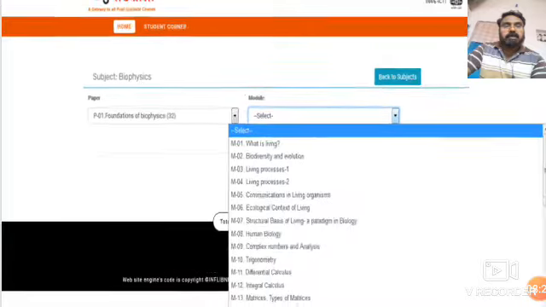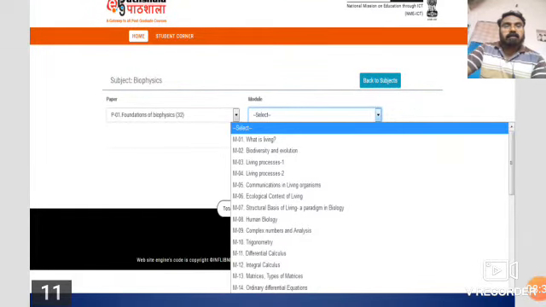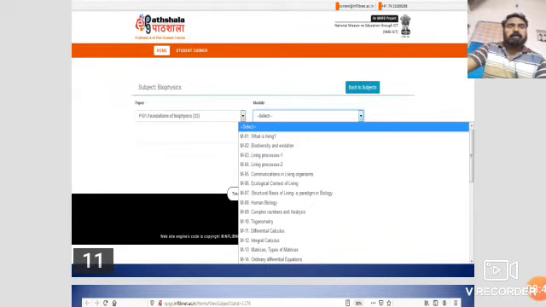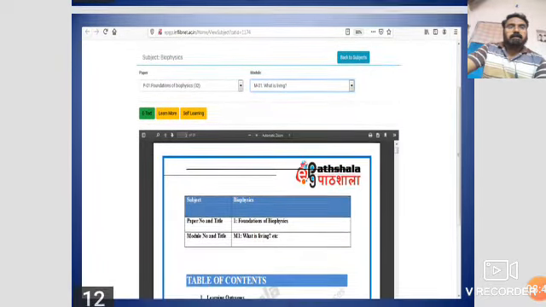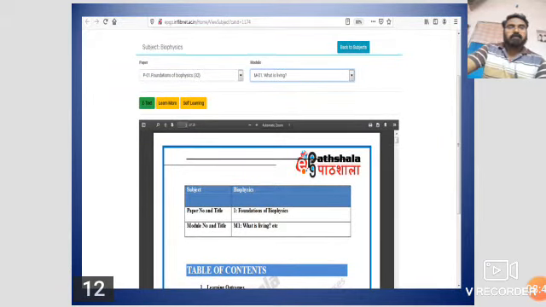The subdivision is what is living. If you select what is living, the next slide shows the full text of that particular chapter.